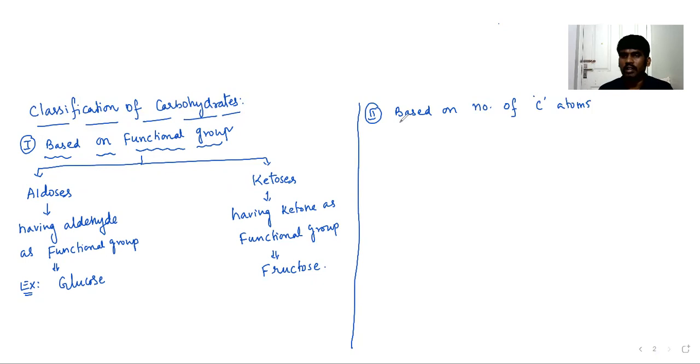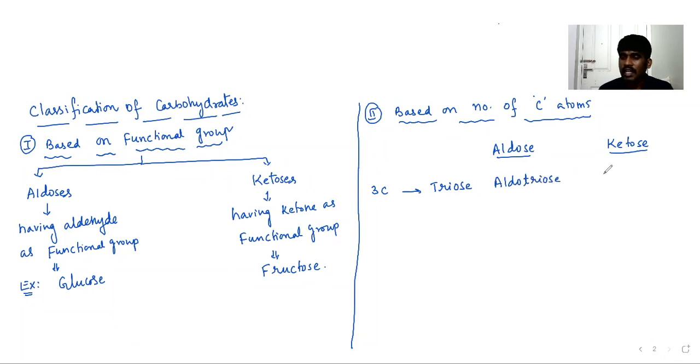Based on the number of carbon atoms also, we can classify the carbohydrates. Suppose it has 3 carbon atoms, then it is said to be triose. What is the respective aldose and what is the respective ketose? Aldose and ketose, let's talk about it. If it is aldose, the same triose is called aldotriose, and the same ketose is called ketotriose.